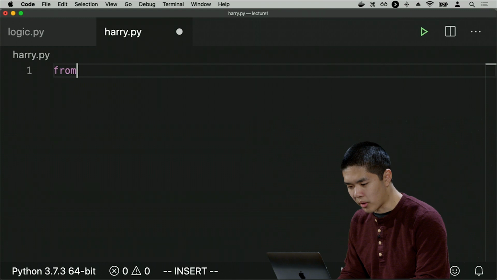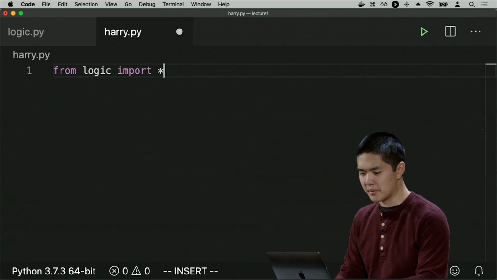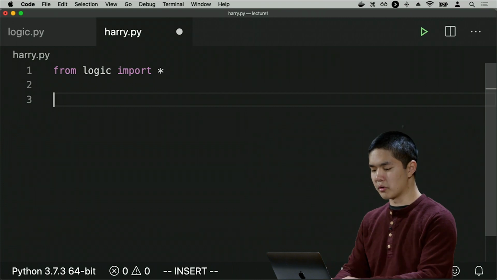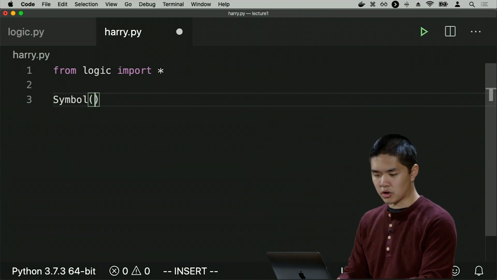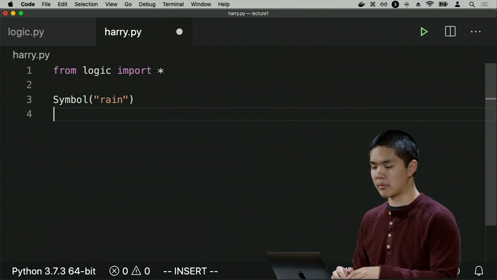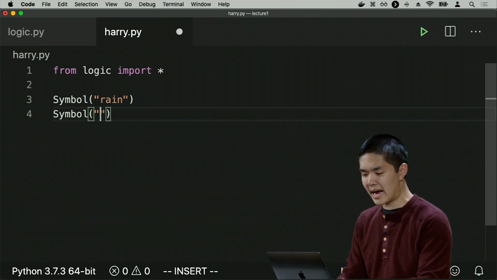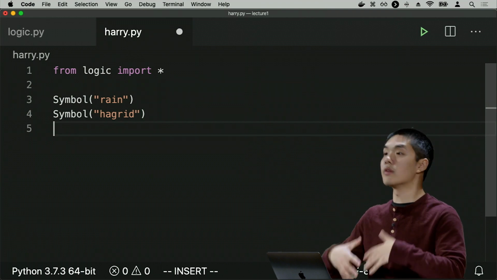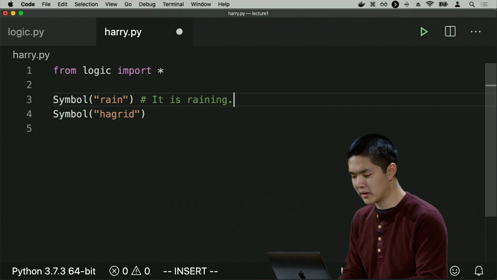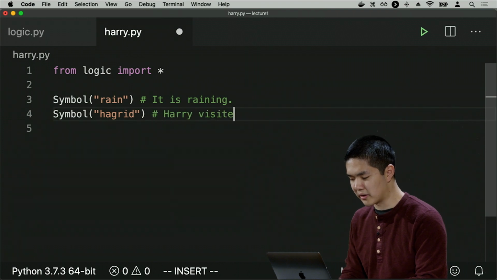So I'll go ahead and import from my logic module. I'll import everything. And in this library, in order to create a symbol, you use capital S Symbol. And I'll create a symbol for rain to mean it is raining, for example. And I'll create a symbol for Hagrid to mean Harry visited Hagrid is what this symbol is going to mean. So this symbol means it is raining. This symbol means Harry visited Hagrid.